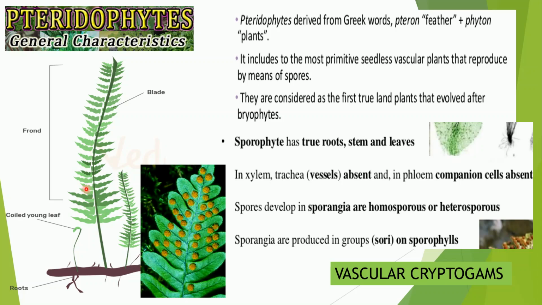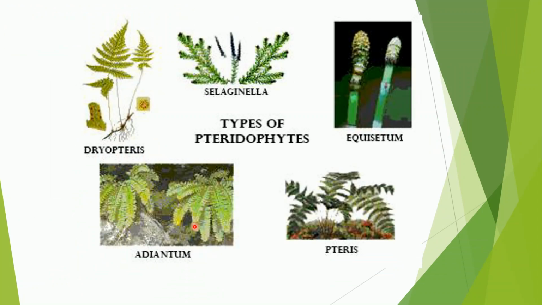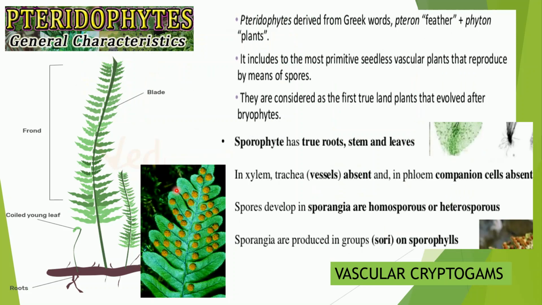Fronds, which will be coiled in the initial stage, but they uncoil as they start maturing. Okay, children. So these spores are present on the backside of these fine leaf-like structures, and these are called sori.